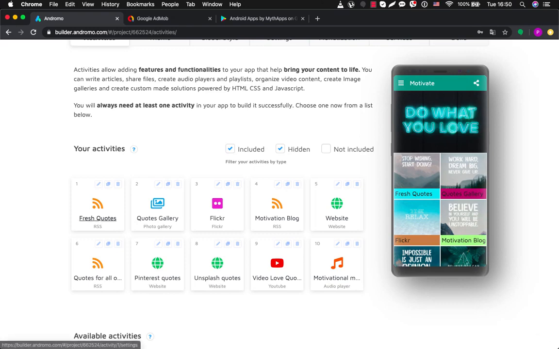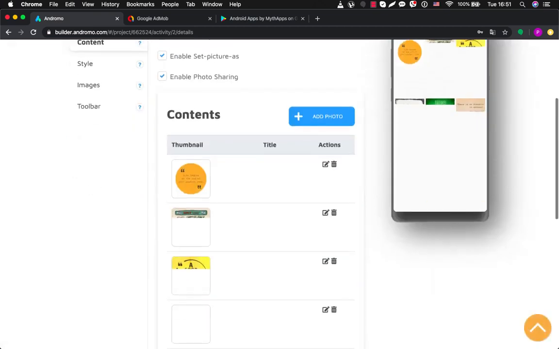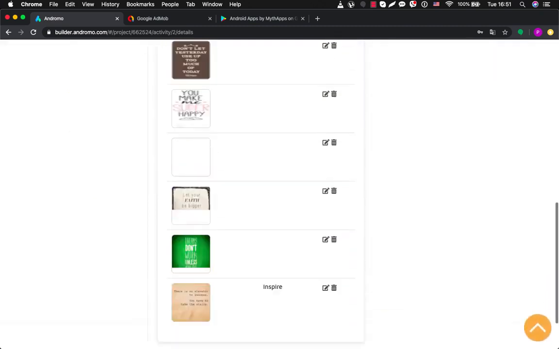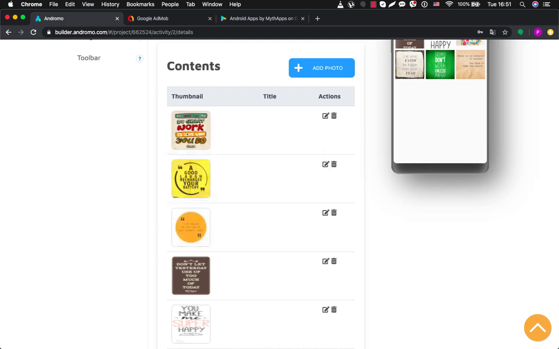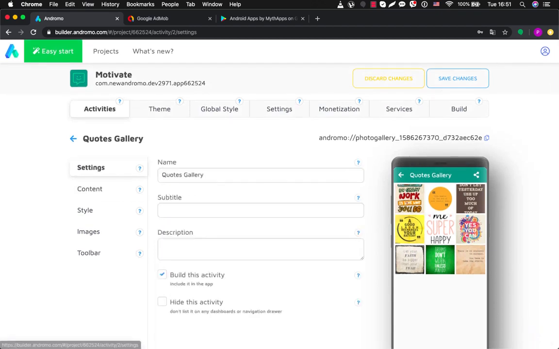So in here, for example, photo gallery, you can just add pictures here, and if we dive in, you can see that there are already uploaded pictures inside. So you can edit them, you can delete them, you can rearrange them simply by dragging. You can go to settings, change name for this gallery, quotes for every day.